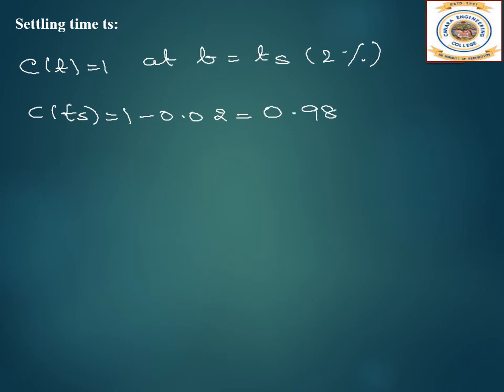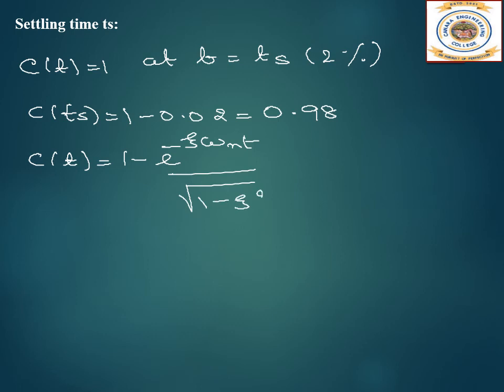At the settling time, what is C of t? C of t is equal to 1 minus e power minus zeta omega n t divided by root of 1 minus zeta square sine omega d t plus theta.